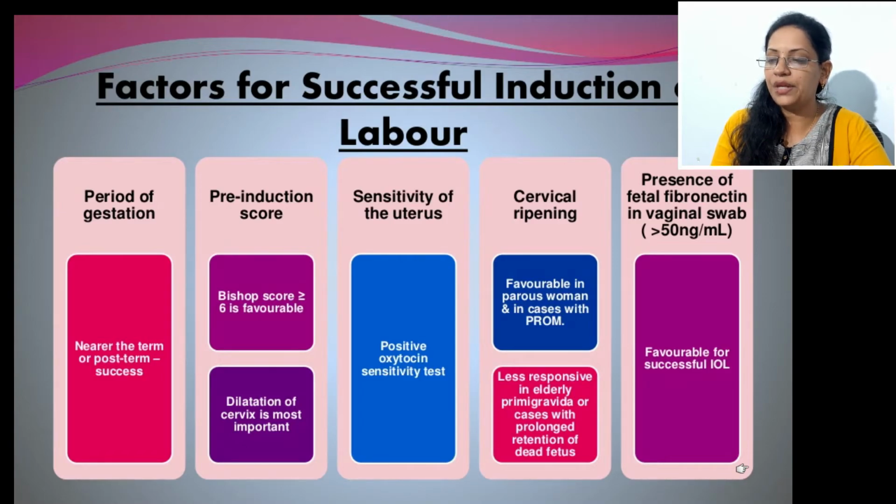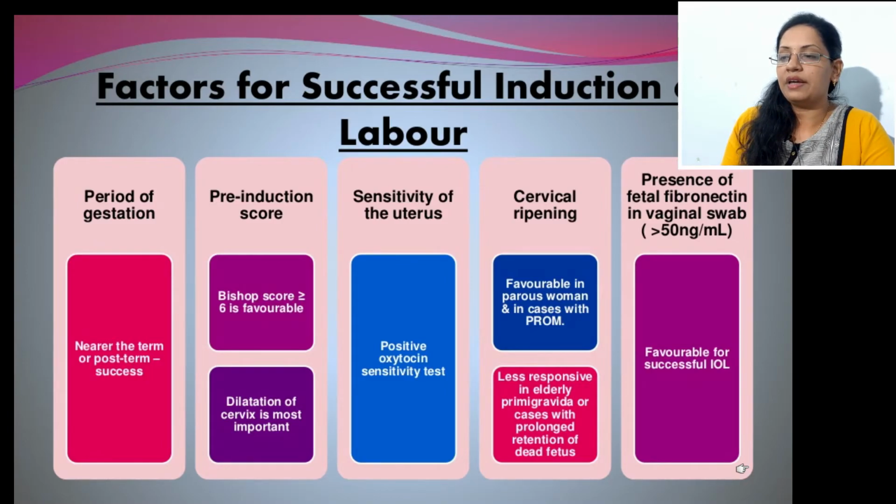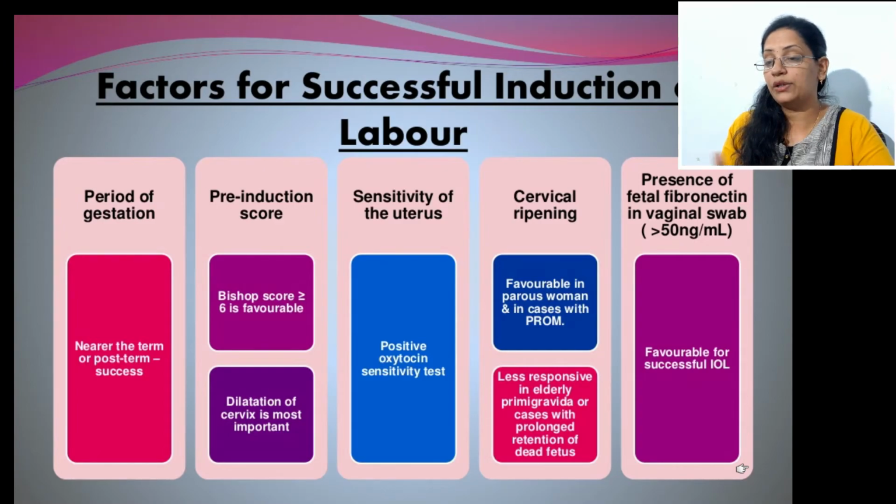Next is cervical ripening, that is favorable in parous women and in cases with PROM. Cervical ripening means changes of the cervix, that is cervical softening, effacement and other things. Usually they are favorable in multiparous patients. In primary patients the cervical ripening is slow, but in multipara patients it is very fast. So this is again a factor. Cervical changes are slow in primary patients, so sometimes a trial of induction of labor in a primary patient is a little bit risky.